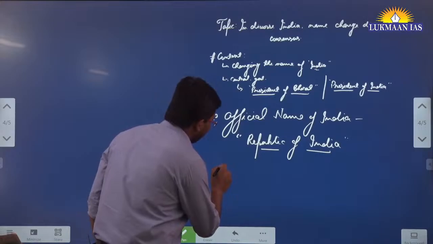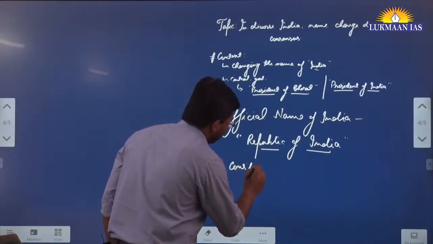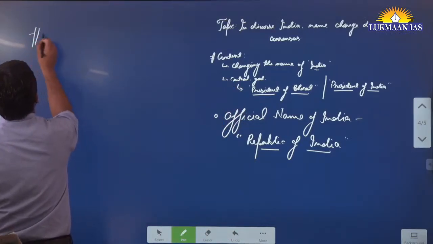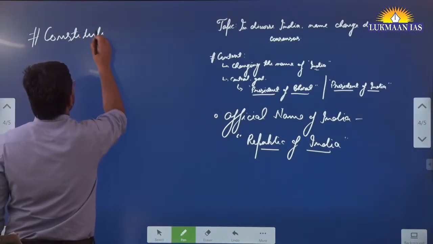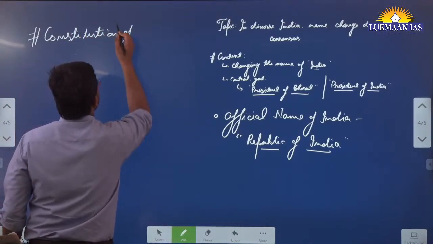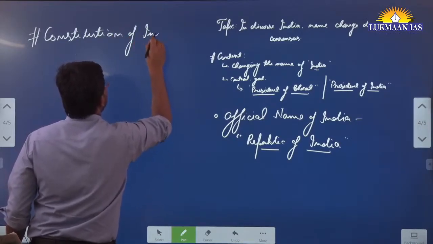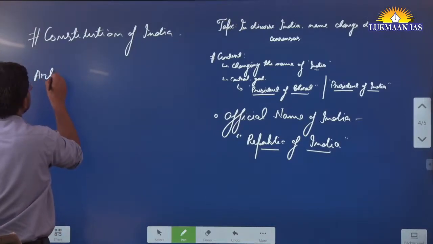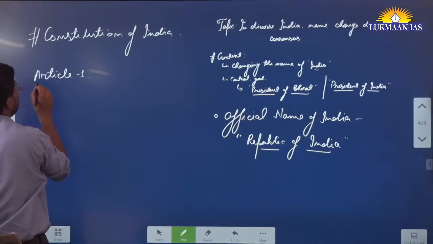However, if we talk about the Constitution of India, let's discuss how this has been mentioned there. The Constitution has many relevant articles.